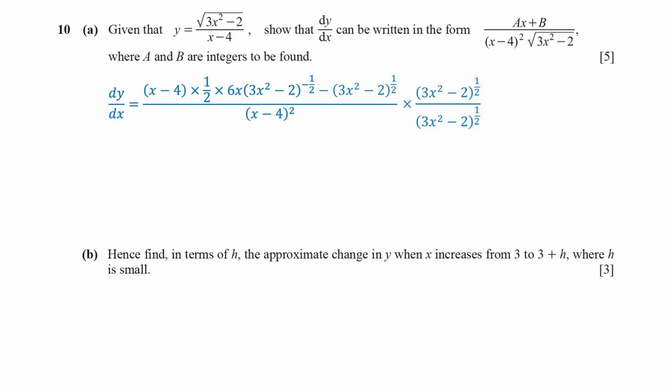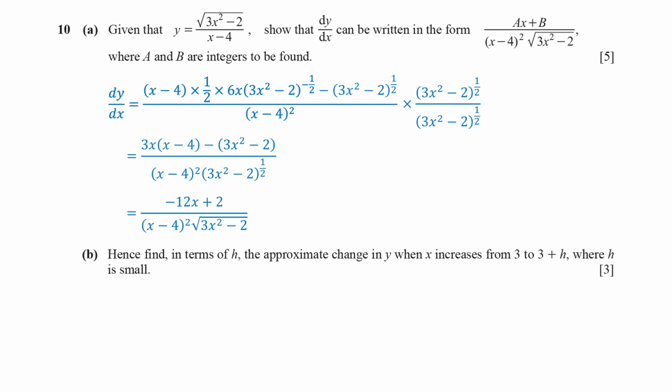After simplifying everything, we factor and combine terms. The final expression for dy/dx becomes (-12x + 2) divided by (x - 4)² times the square root of (3x² - 2). That matches the required form, where a is -12 and b is 2.